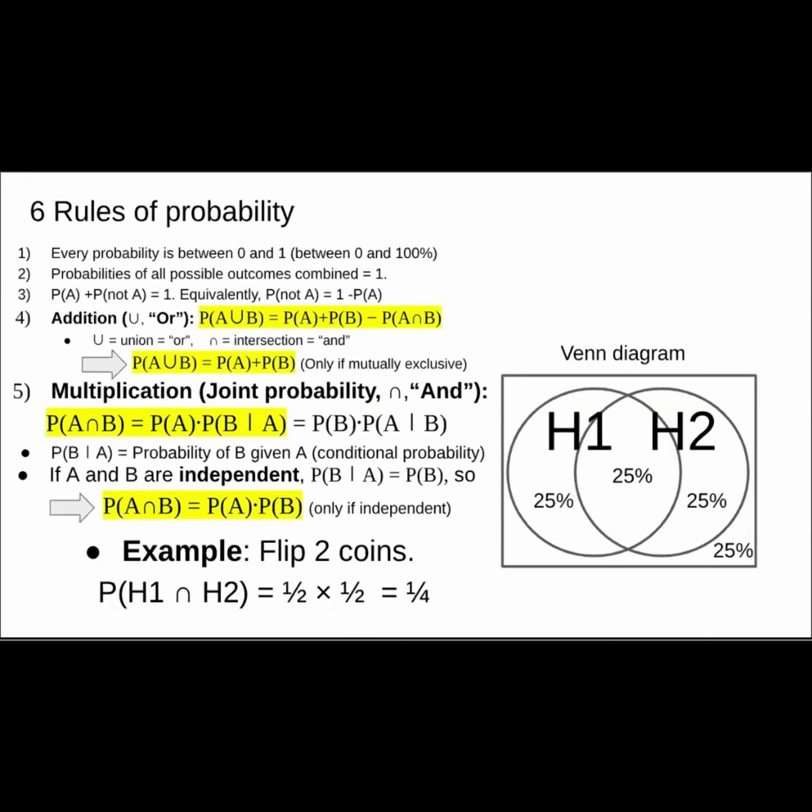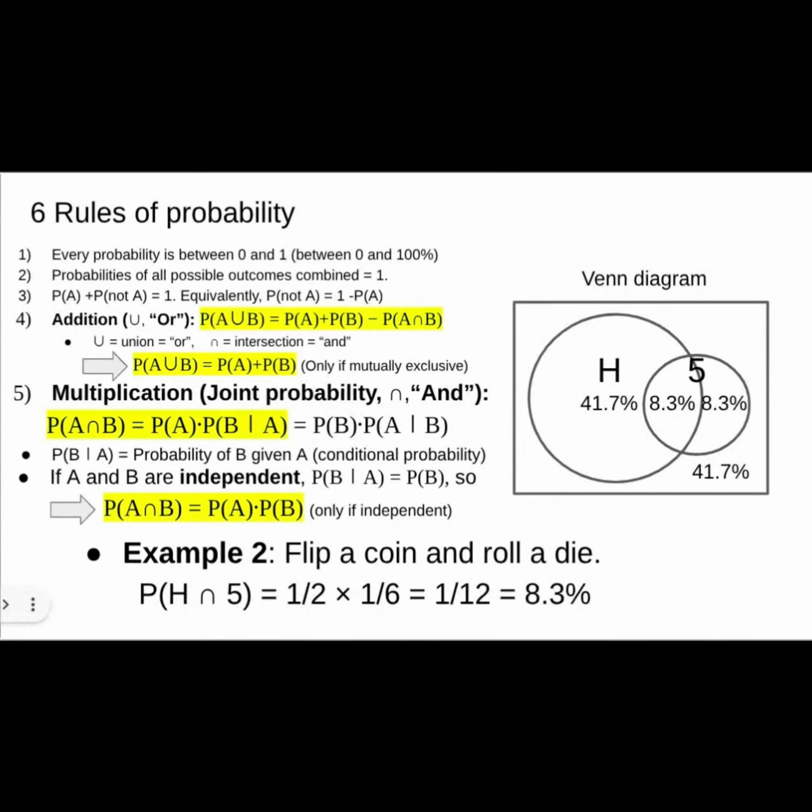But here's a different example of independent events where you couldn't do that in your head without rule number 5. You flip a coin and roll a die. What's the probability of heads on the coin and rolling a 5 on the die? These are obviously independent events, because whatever I get on the die is not going to have any effect on the coin and vice versa. So to get the probability of a heads and a 5, you just do the probability of getting a heads, which is a half, times the probability of getting a 5, which is 1/6. So you multiply a half times 1/6, which is equal to 1 over 12, or 8.3%.